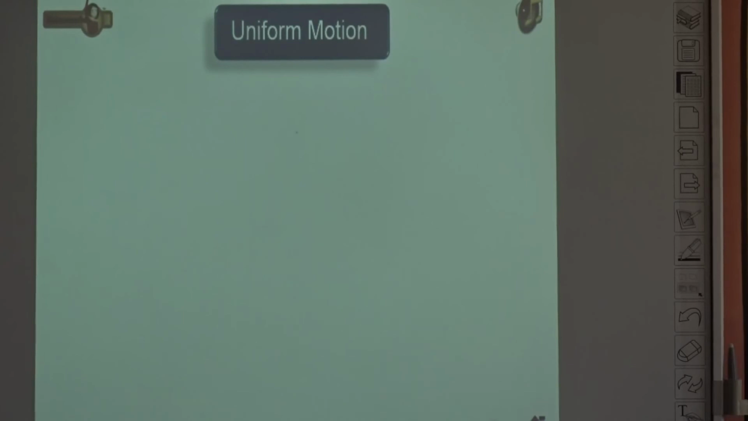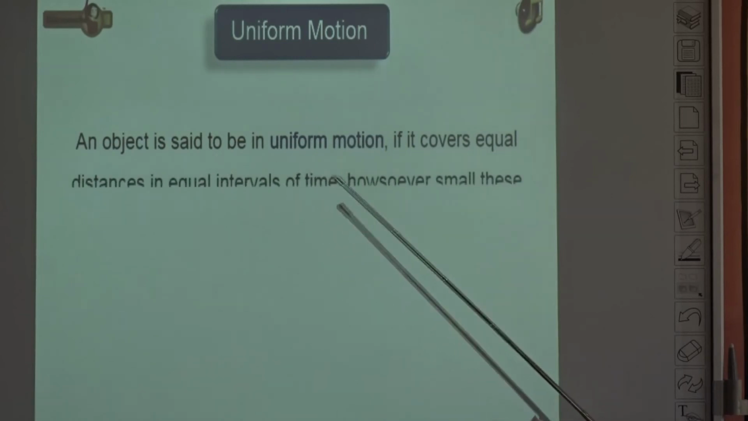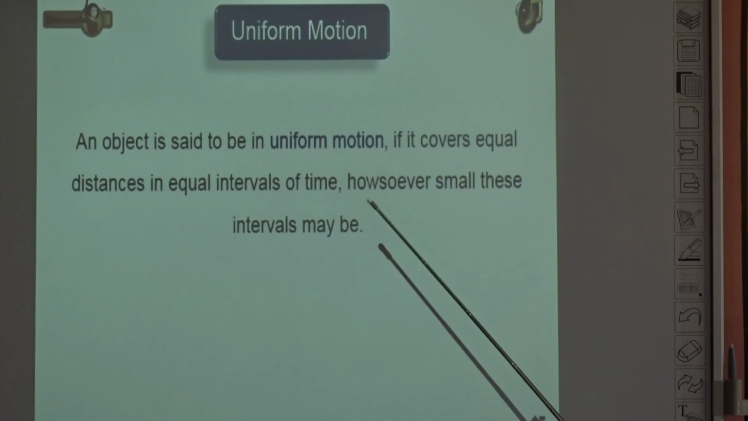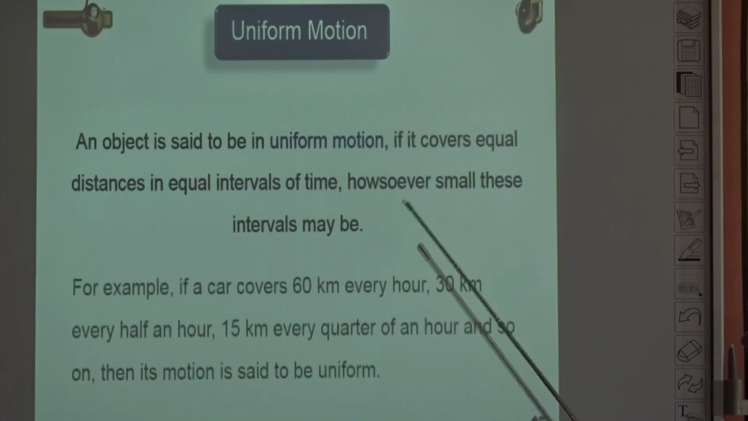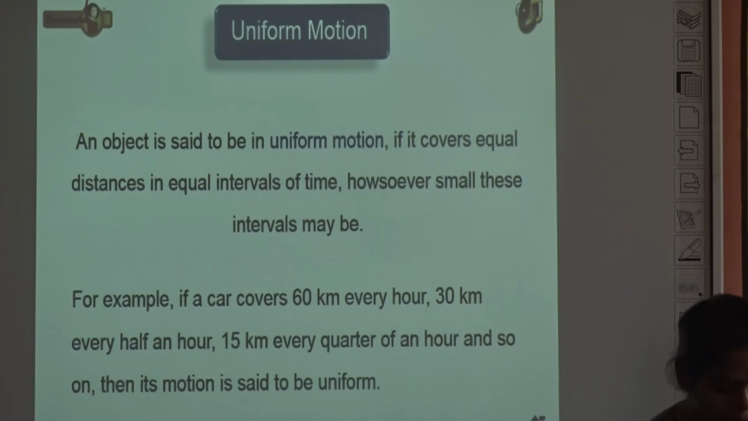Next one, uniform motion. A body or an object is said to be in uniform motion if it covers equal distances in equal intervals of time. For example, if a car covers 60 km every hour, 30 km every half an hour, and 15 km every quarter of an hour, and so on, then its motion is said to be in uniform motion. An object that covers equal distance in equal intervals of time is in uniform motion.